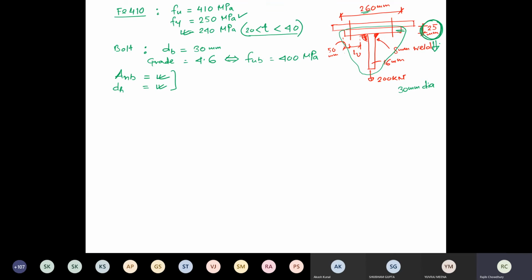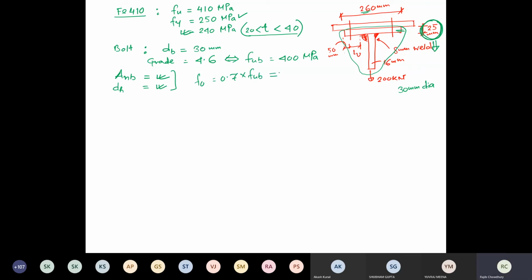Okay. So now, what would the proof stress be? The proof stress F0 is equal to 0.7 times Fub.